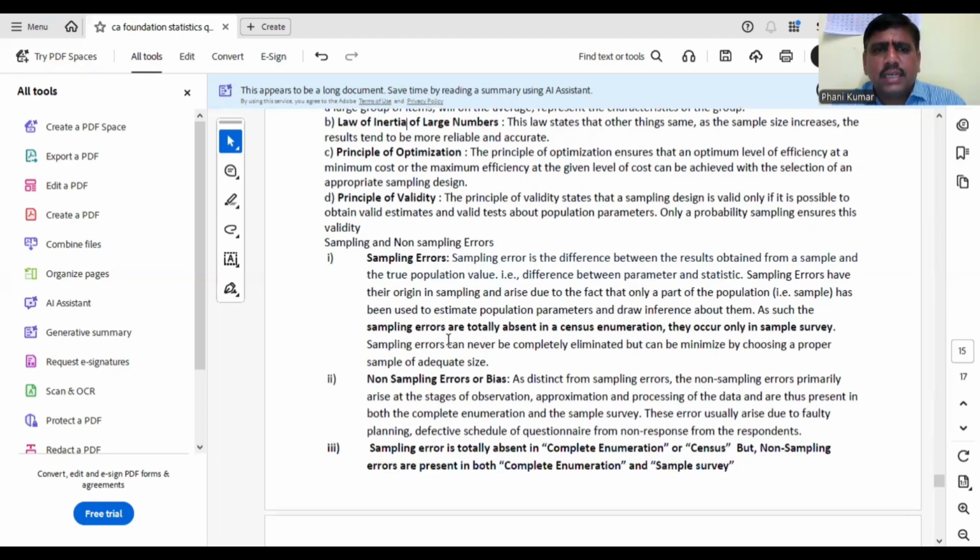Okay, next, sampling errors and non-sampling errors. What is meant by sampling error?